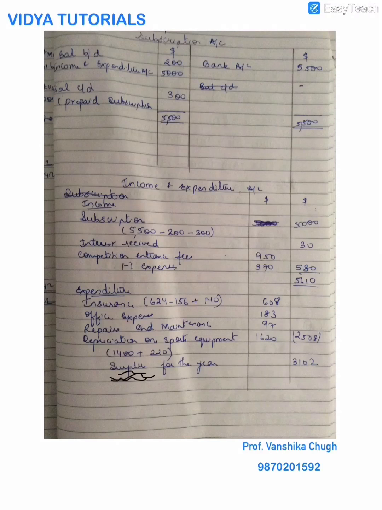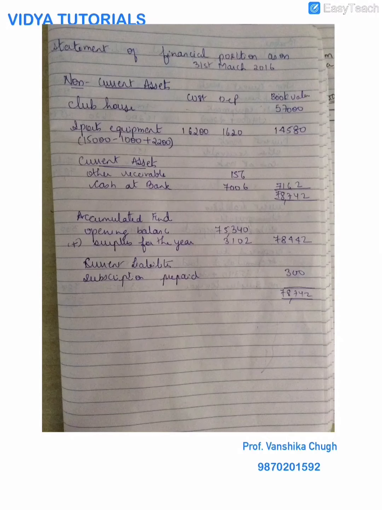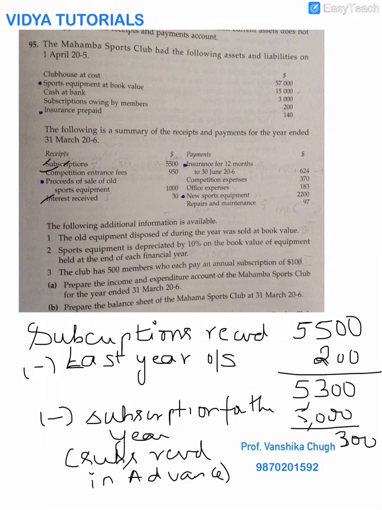Next comes the balance sheet. The balance sheet starts with the statement of financial position as on 31st March. You start with your non-current assets. So my non-current assets I will get from here. Clubhouse at cost 57,000, and the other non-current asset is my sports equipment at book value 15,000.